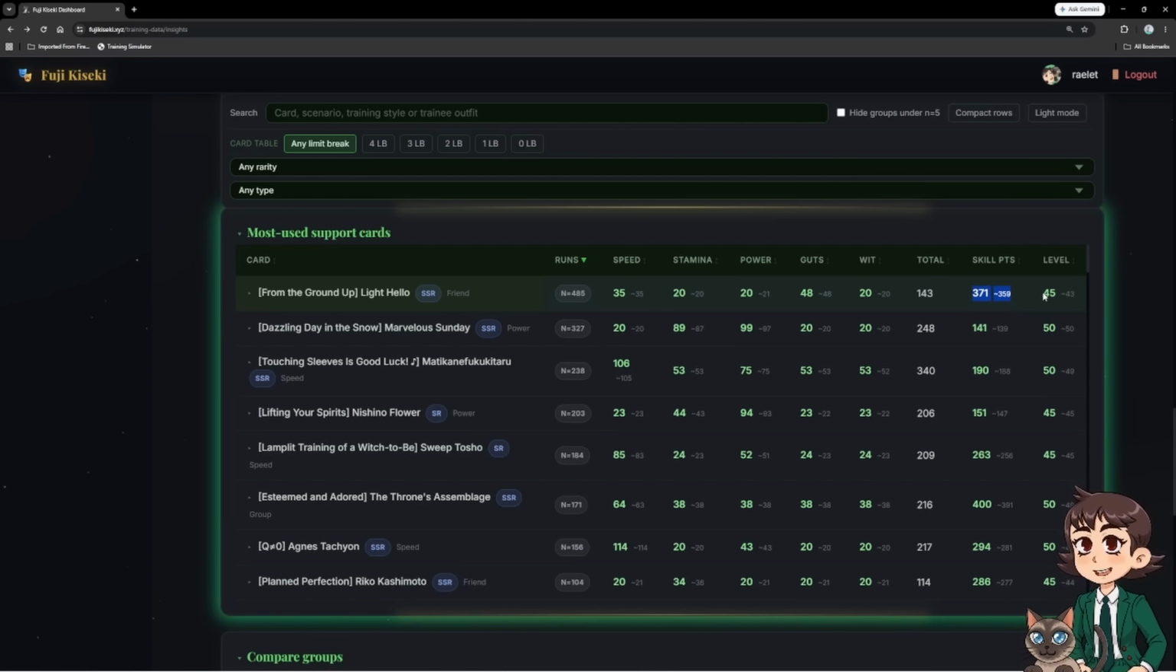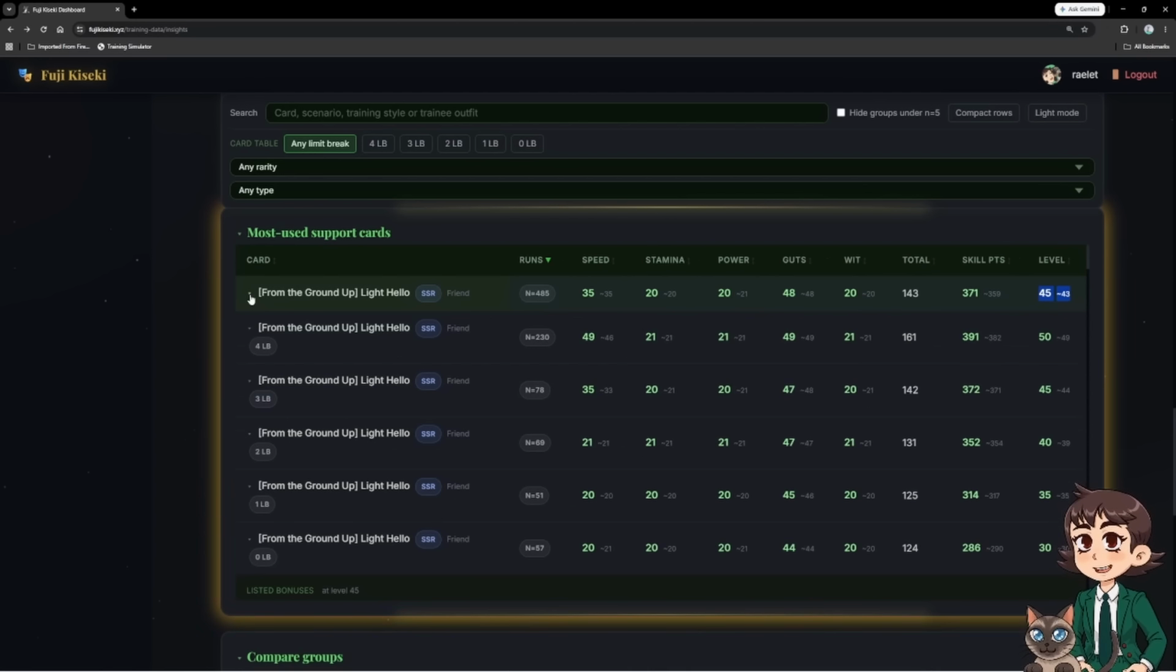Now you can see that because this is the median, we are looking at a median level of a 3 LB Light Hello. If we're interested in seeing what an MLB Light Hello return looks like, we can go ahead and expand this and look here. This is the MLB Light Hello return, and we are looking at maybe about 100 more skill points on average than a 0 LB Light Hello. So if I'm using Light Hello and I am very interested in getting a lot of skill points, I might consider borrowing one at MLB instead of using my own 0 LB.